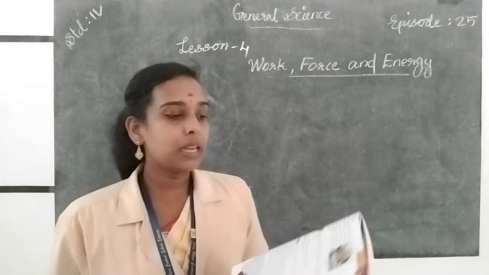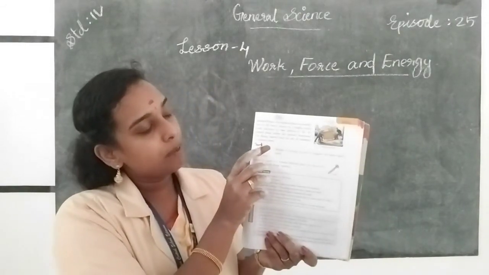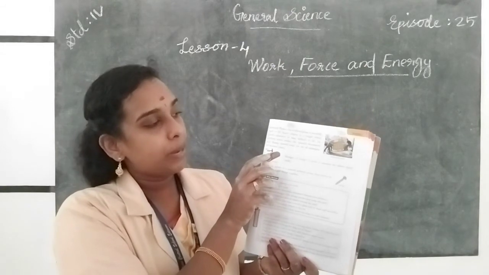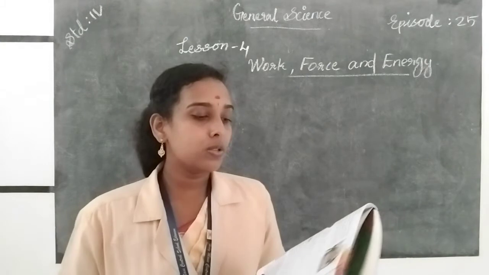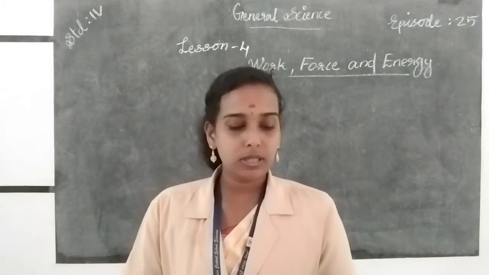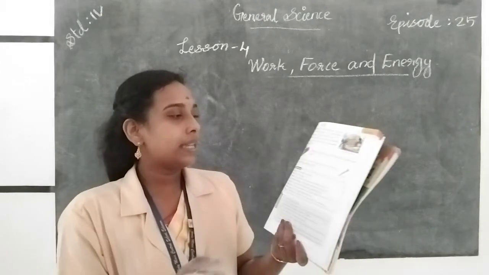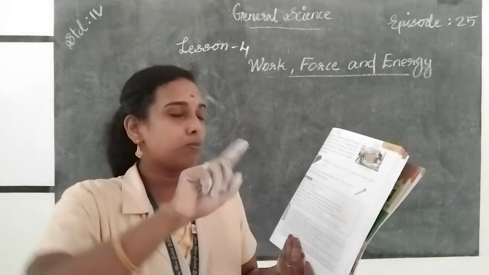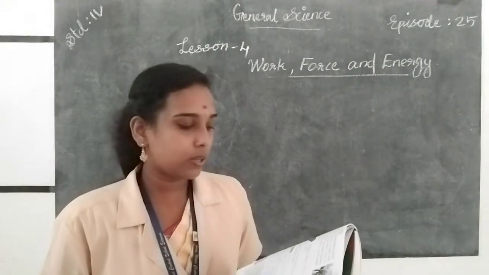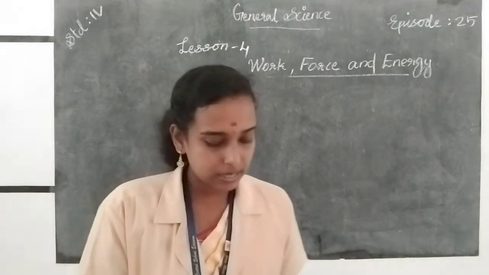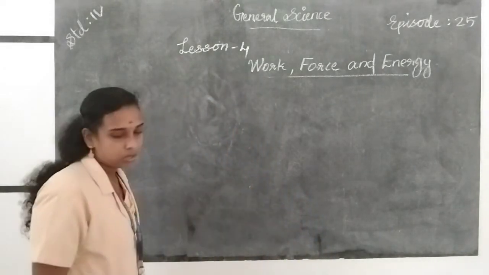Then wedge. Wedge is used to separate an object apart easily. Here it's a wedge. It is used to separate the object very easily and is called a wedge. Then screw. A screw is a twisted inclined plane that moves in circles and holds things together. Okay. So these are the things that we discussed in this lesson, and here we discussed energy.